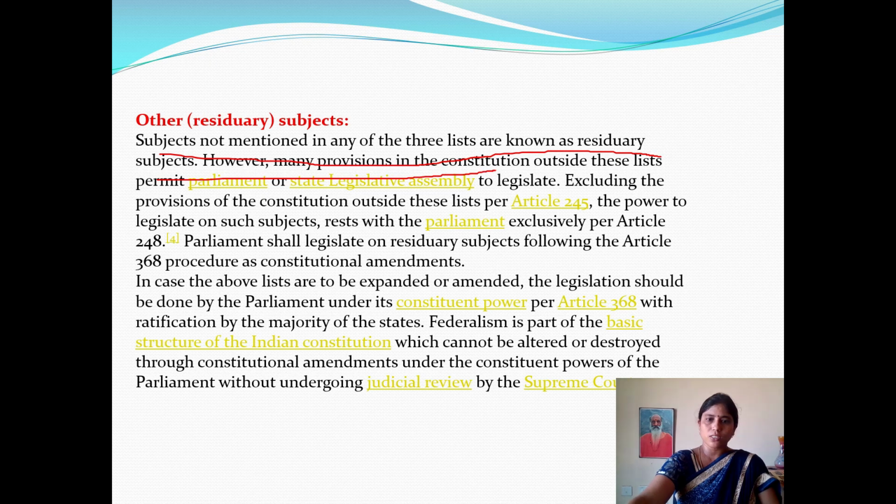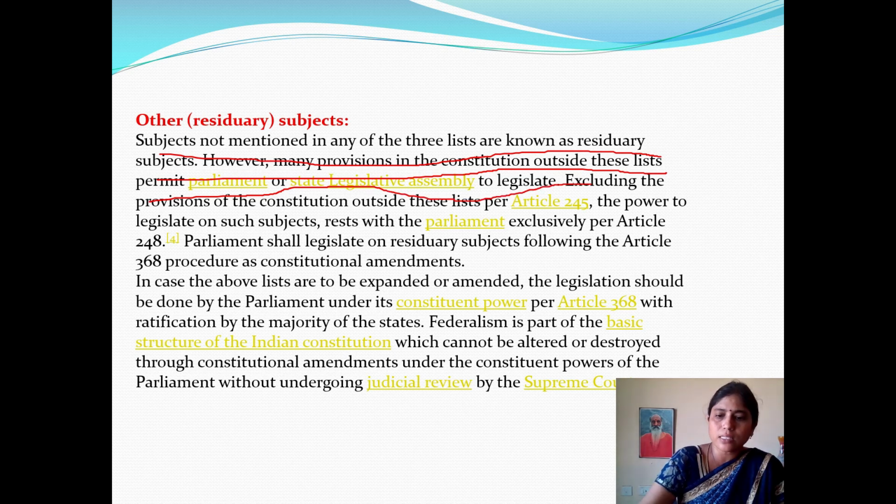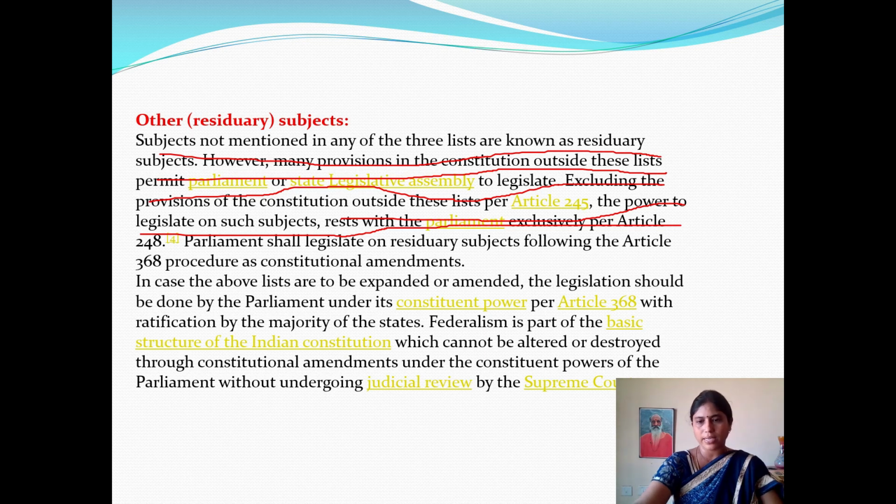However, many provisions in the constitution outside these lists permit Parliament and the state legislative assembly to legislate. Excluding the provisions of the constitution outside these lists per Article 245, the power to legislate on these subjects rests with the Parliament exclusively per Article 248. So these are some provisions in our constitution.